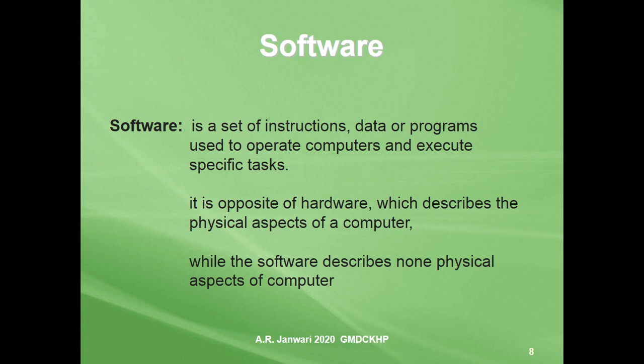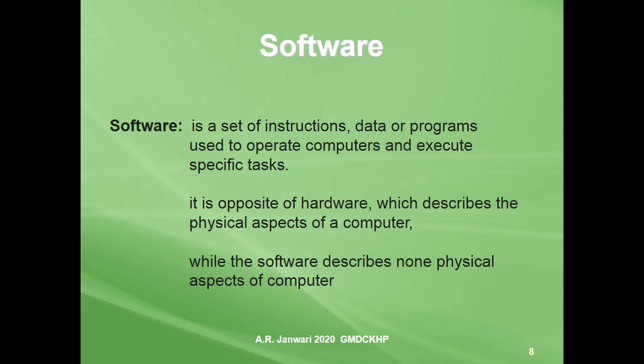As far as the definition of software is concerned, it is a set of instructions, data, or programs used to operate a computer and execute a specific task.